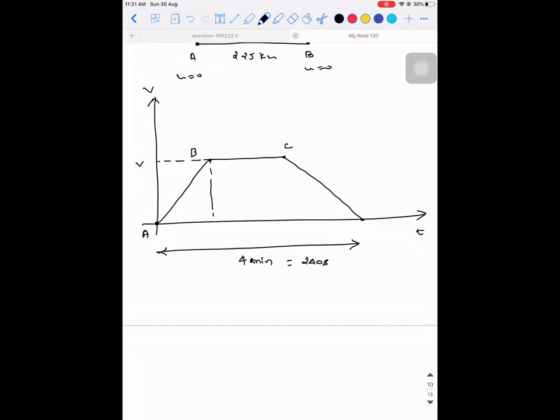So when you drop a perpendicular, are you guys able to understand till this point? This is time t1, this is t2, this is t3. So t1 plus t2 plus t3 is 240. I'll give you 3 different shades. Observe. The red color shade is the portion where the object is accelerating. The blue color portion is the